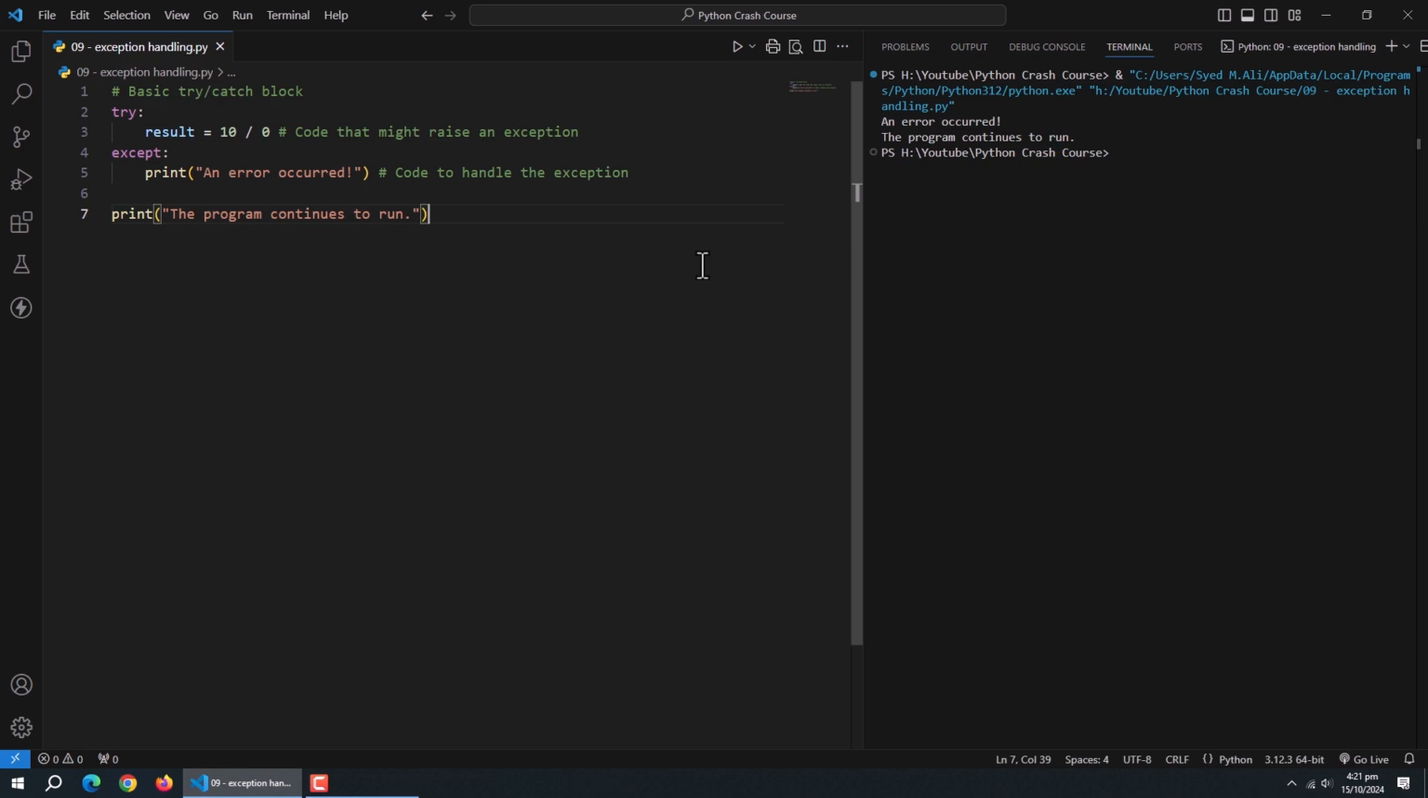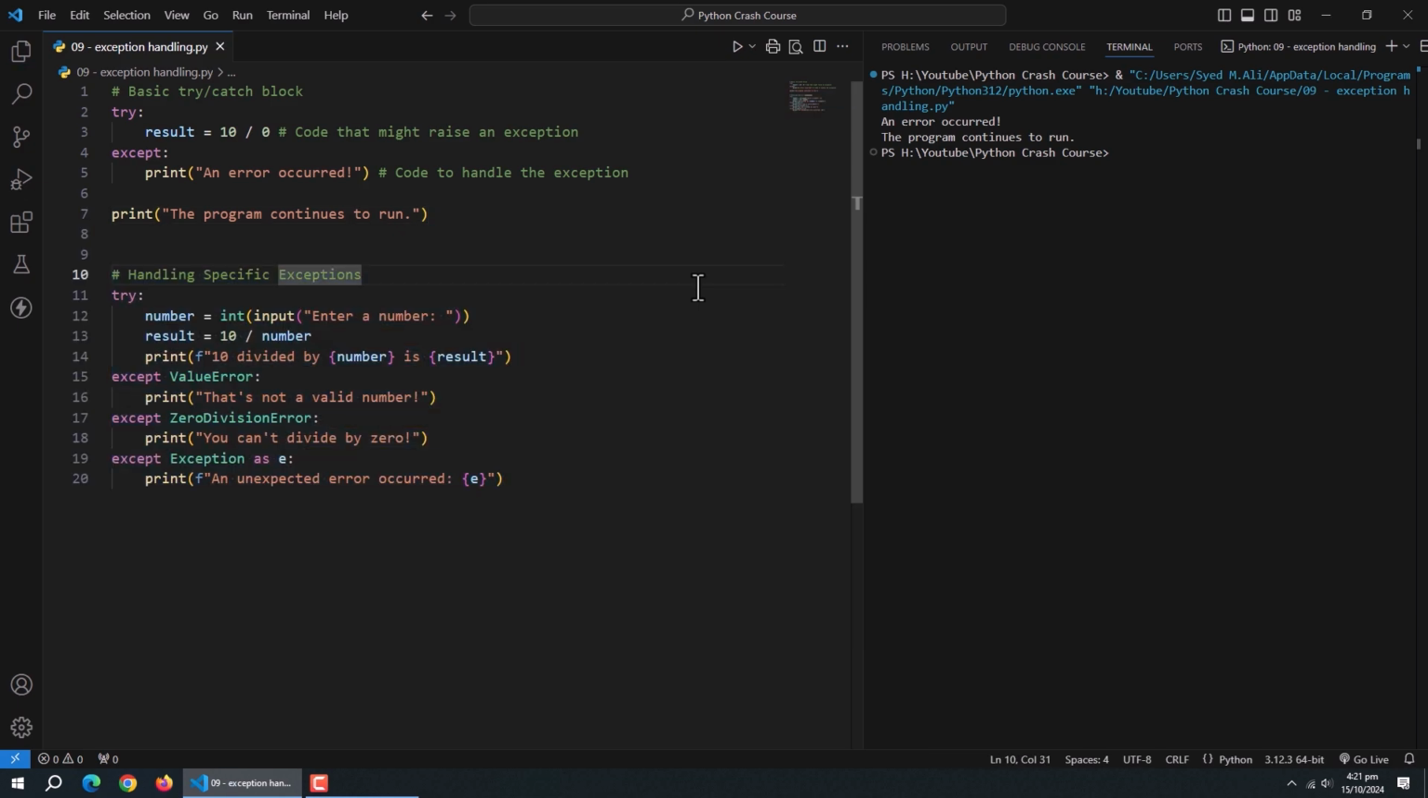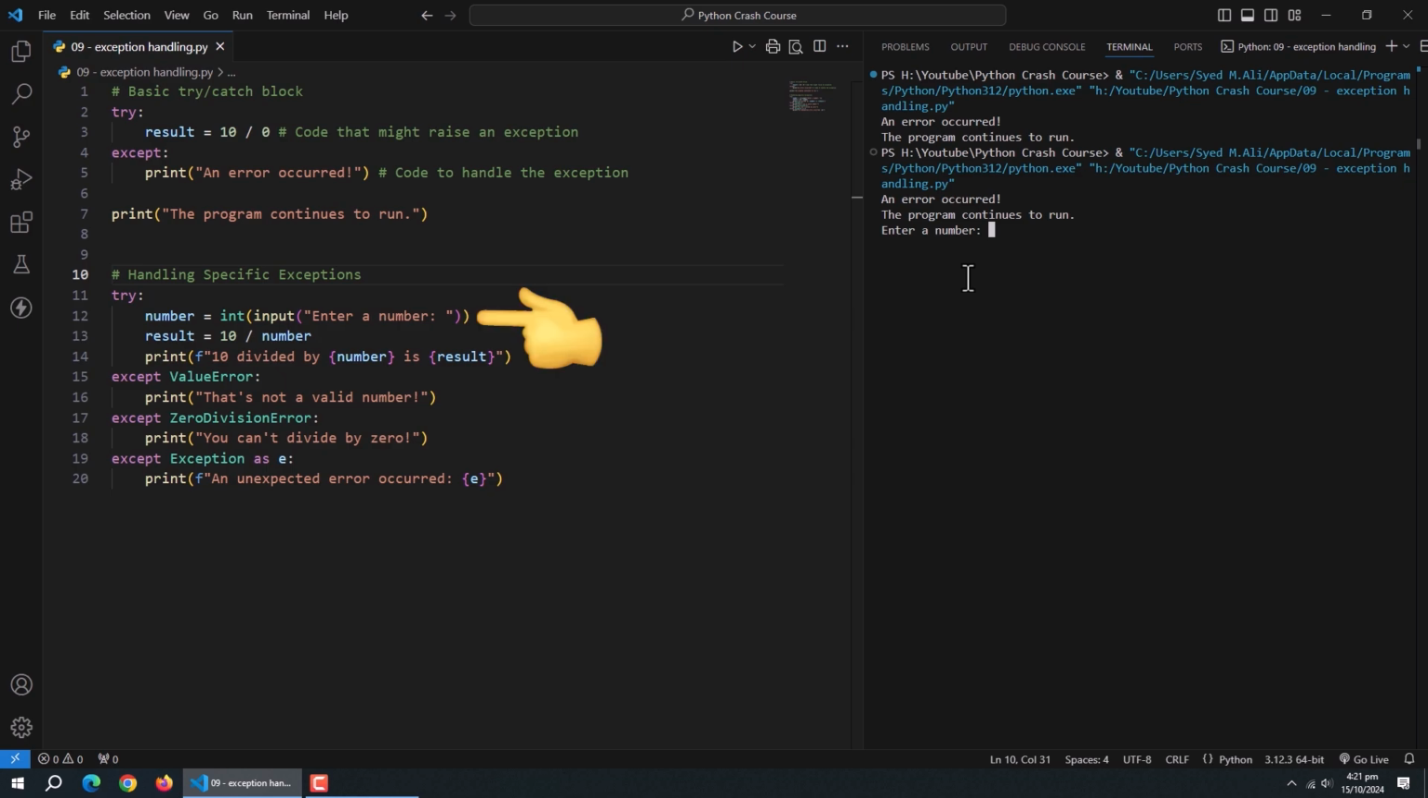However, using a bare except clause like this isn't recommended. It's better to catch specific exceptions, which brings us to our next topic. Python allows us to catch specific types of exceptions. This is generally a good practice because it allows us to handle different types of errors in different ways. In this example, we're getting user input and handling the exceptions that might occur.